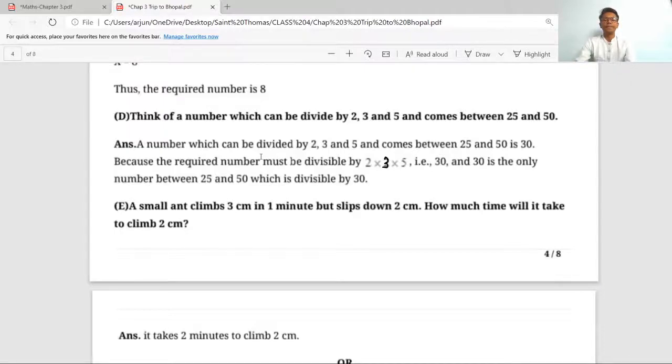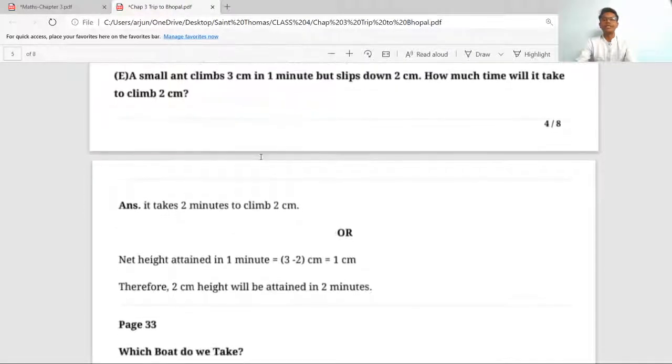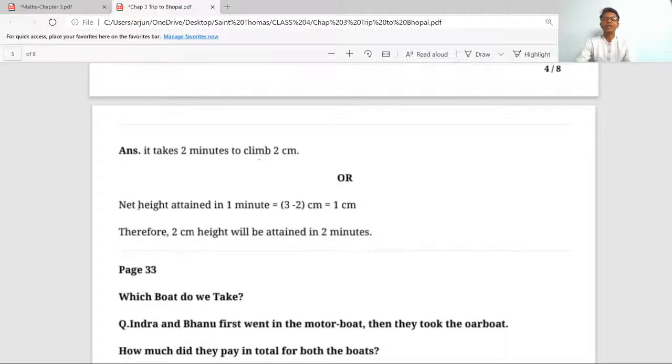Puzzle number E: a small ant climbs 3 cm in 1 minute but slips down 2 cm. How much time will it take to climb 2 cm? It takes 2 minutes to climb 2 cm. Or you can explain it also: net height attained in 1 minute equals 3 minus 2 cm equals 1 cm, and therefore 2 cm height will be attained in 2 minutes.